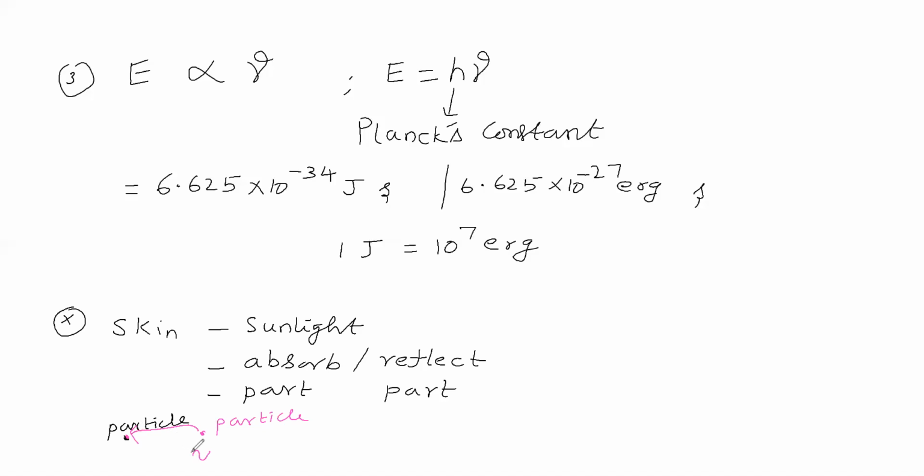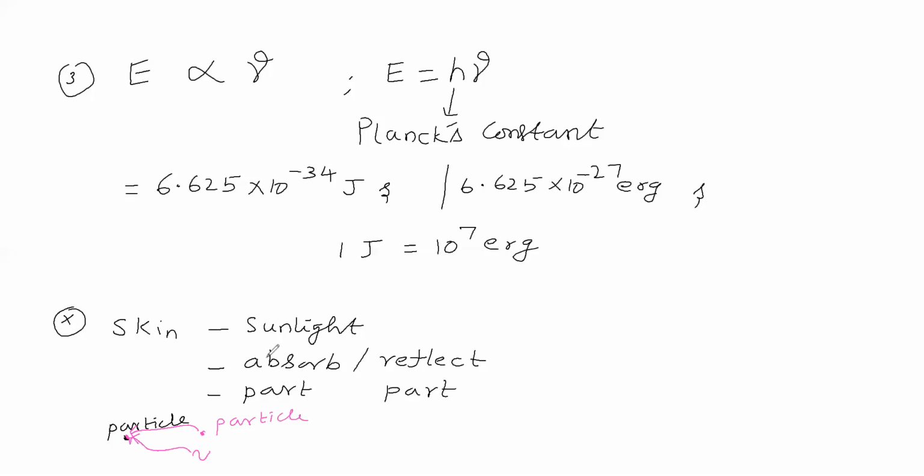If this wave comes here, it will simply pass through this point, isn't it? Therefore, if we consider sun radiation as a particle, it will strike our skin particle, and the skin particle will absorb it. If we consider sun radiation as a wave, it will simply pass through or come out. Only one of these can take place.